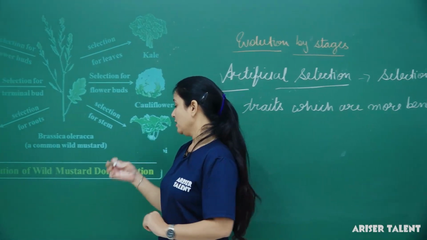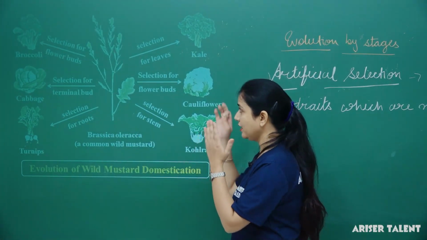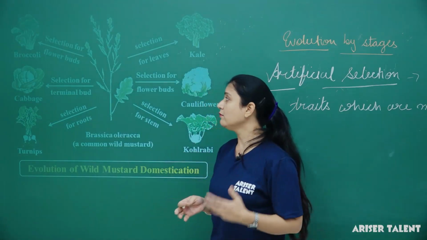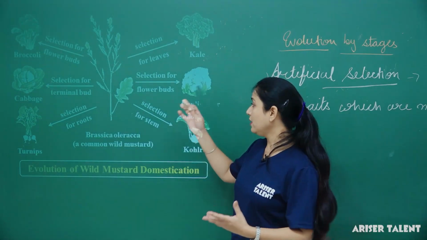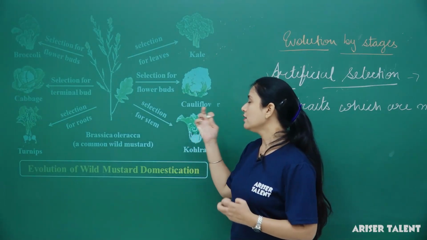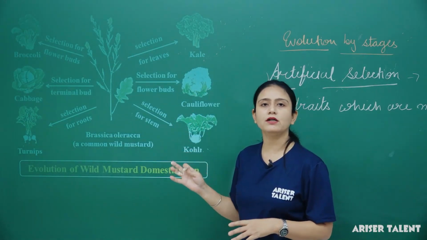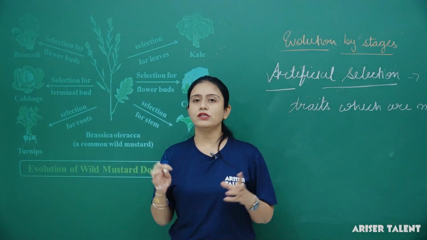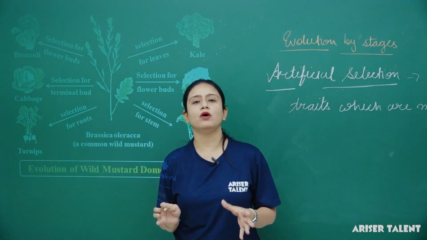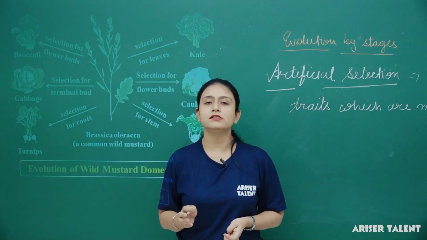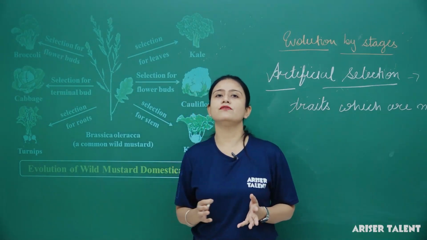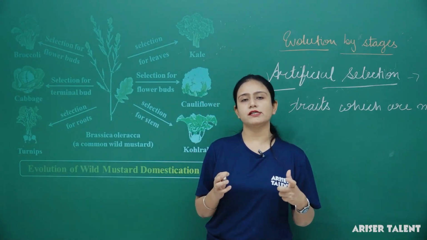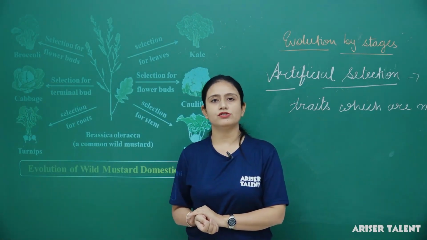Here we can see the evolution of the wild mustard, with these different characteristics. On the basis of these characteristics, to get more benefits, human beings have chosen different characteristics of the plant to get a better breed or a better trait. Fine. So in this lecture we studied about the fossils. We studied the formation of fossils, how we can determine the age of the fossils, and we studied about artificial evolution. Thank you.